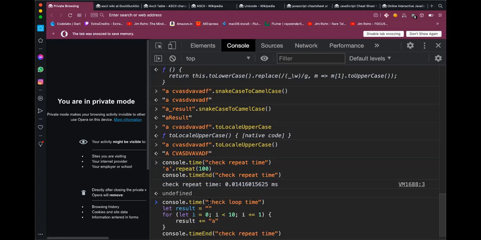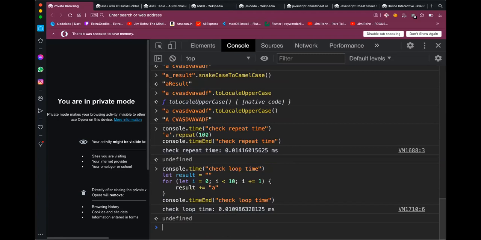I have to use the same label here. So this loop actually was faster.